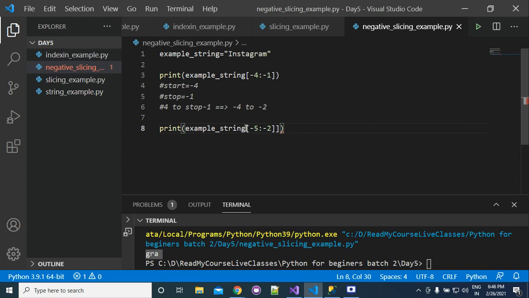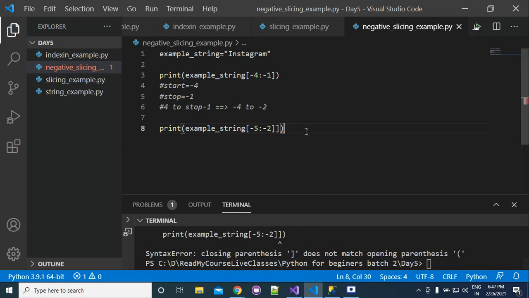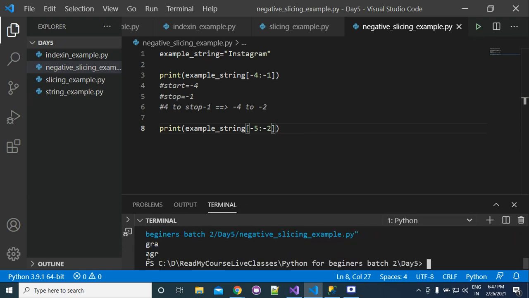Okay, so what will be the answer? AGR. So this is -5 position. So we will get from -5 to -3. Yeah, correct. So we will get the value AGR.